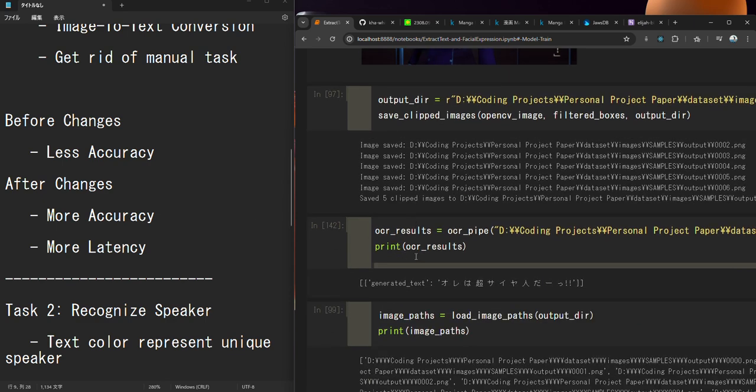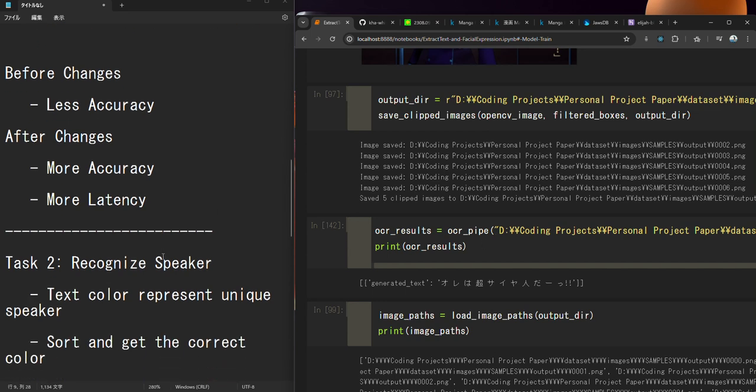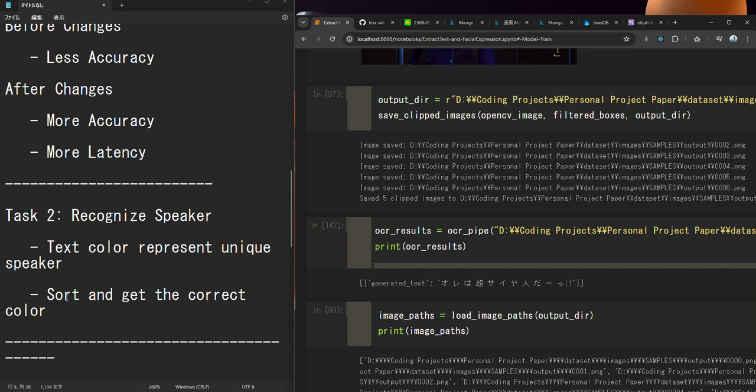That's the worst case scenario that you don't want to experience. There's nothing I can do, but if there's a trade-off, I would prefer more accuracy, even sacrificing the latency.